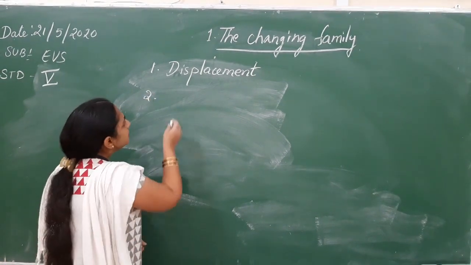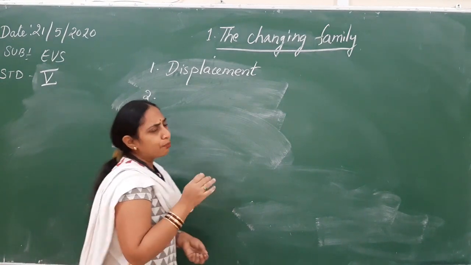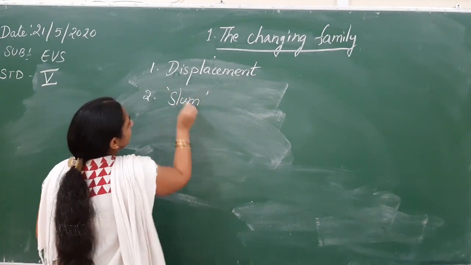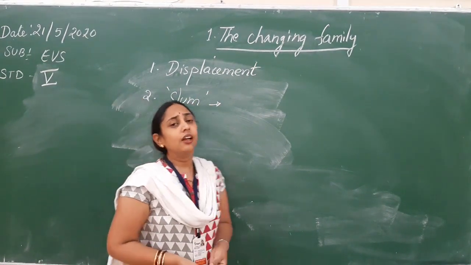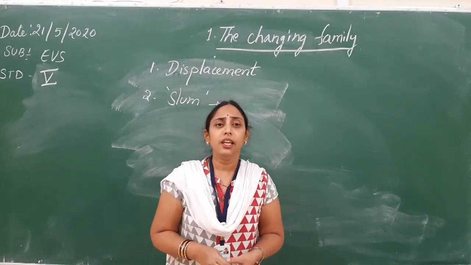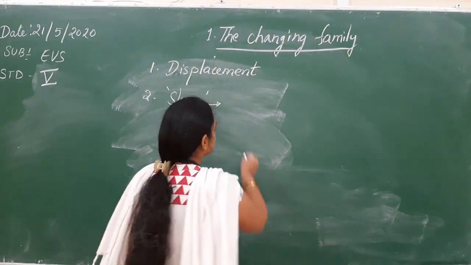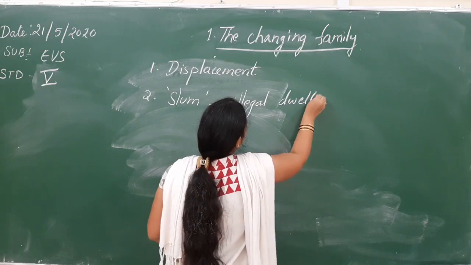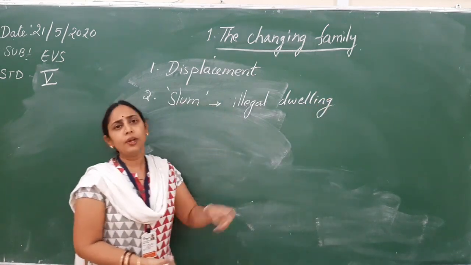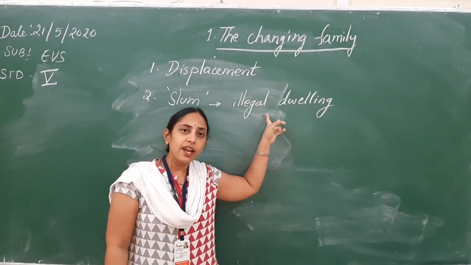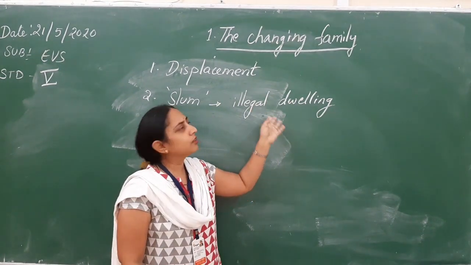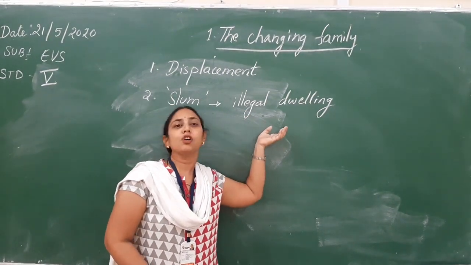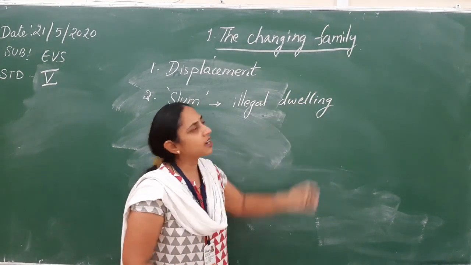The second thing is people, generally poor people, who live in the slums. Slums we have discussed. Slums are the areas where generally poor people live, and these are illegal dwellings. Illegal dwellings means the government has not approved this. It is land of the government. Clear? But the poor people, as they don't have shelters, occupy this land, make their small houses, small huts, and start living there.